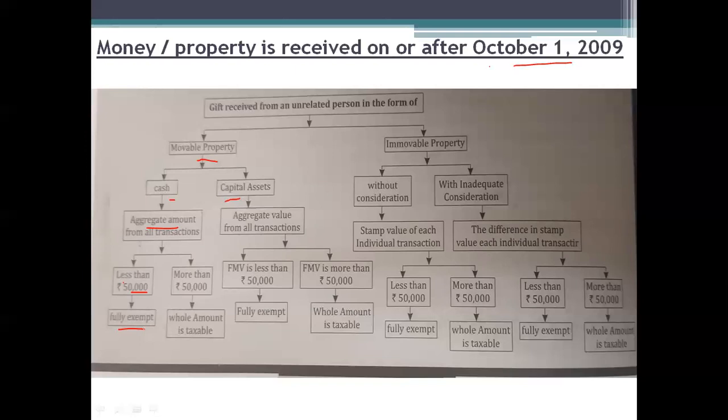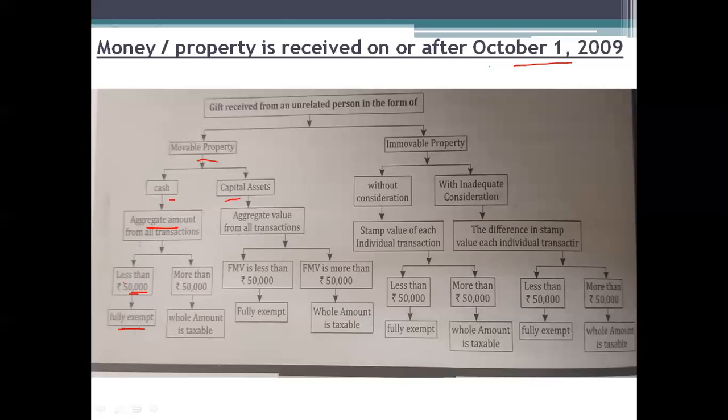I'm repeating, if you are receiving any gift in the form of movable property, that is cash, in the previous year, then we need to take the total of all the cash gift transactions, and if the total is less than 50,000, it is fully exempted from taxes.